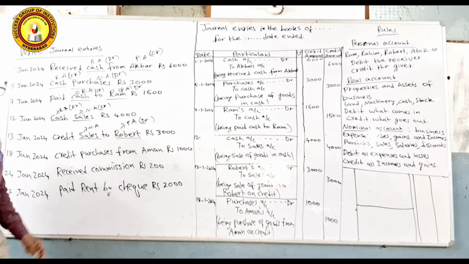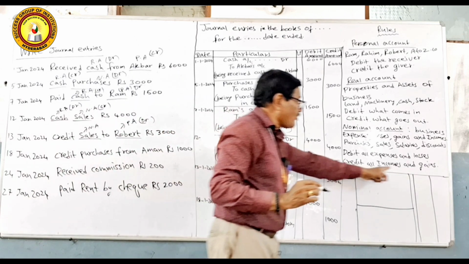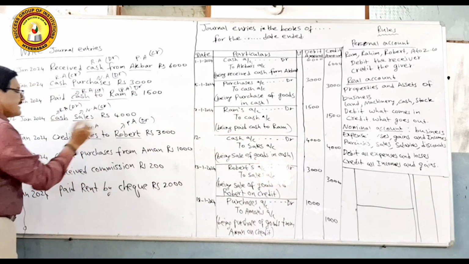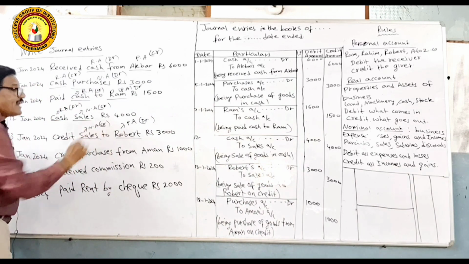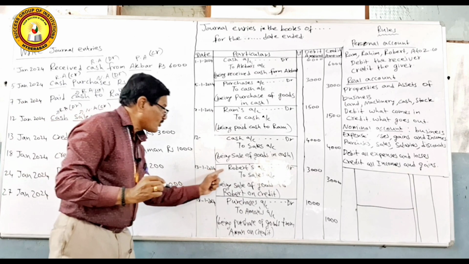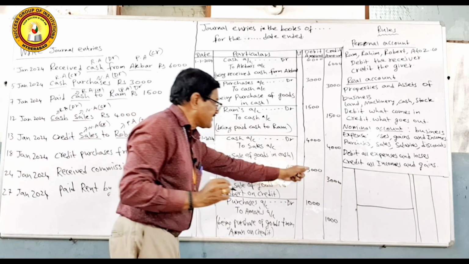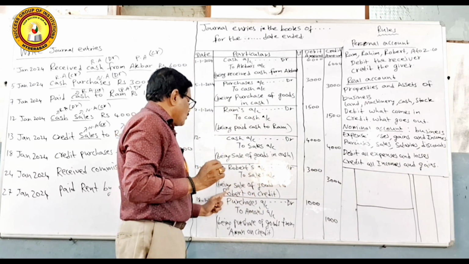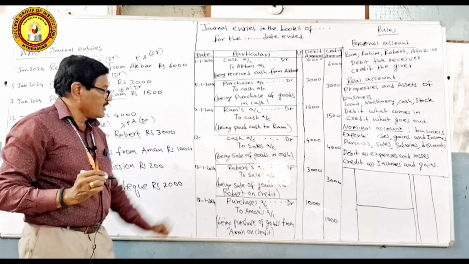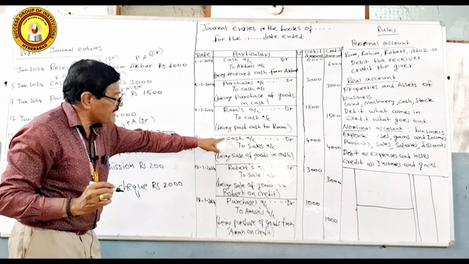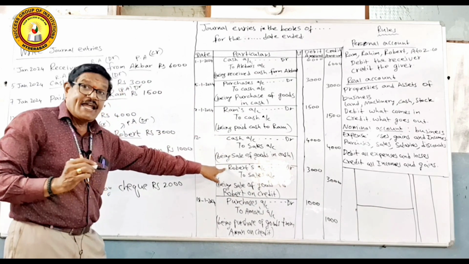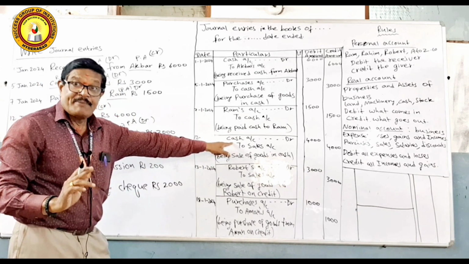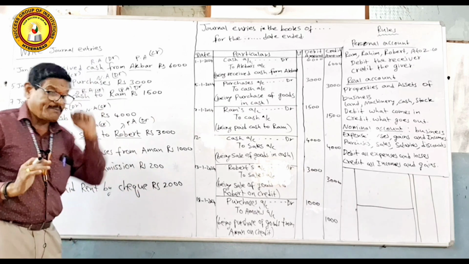And sales, for us sale is an income. Credit all incomes and gains. So, sale is credit here. So, the journal entry is 13/1/2024. Robert's account debit 3,000 to sales account 3,000. Being sale of goods to Robert on credit. You can observe here, on cash means cash is debited, on credit means the name of the party. Sales always in the credit only, purchase always in the debit only. That you have to remember here.